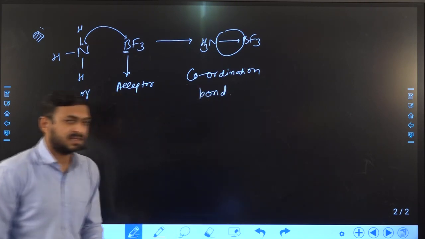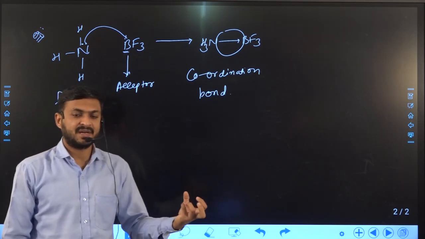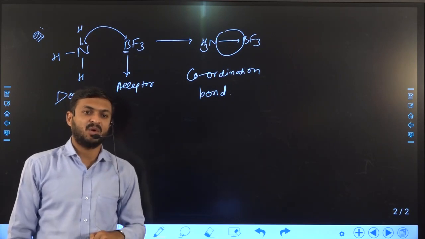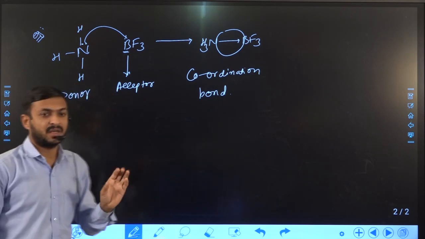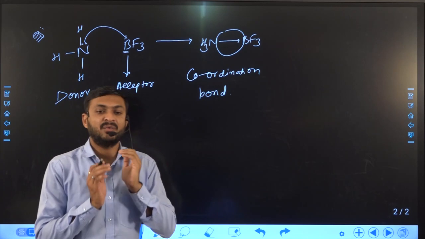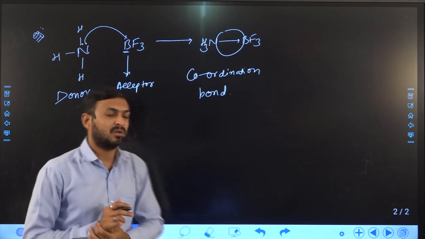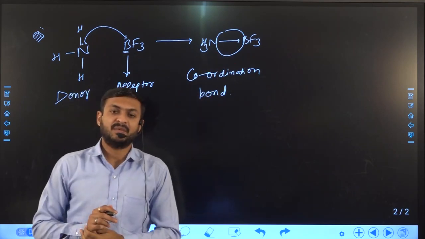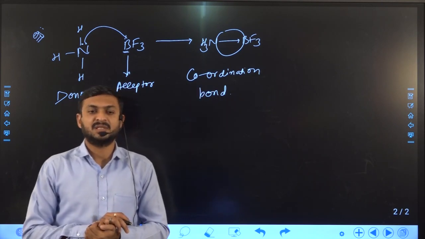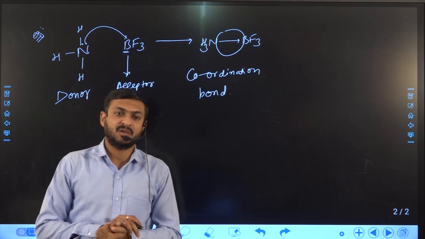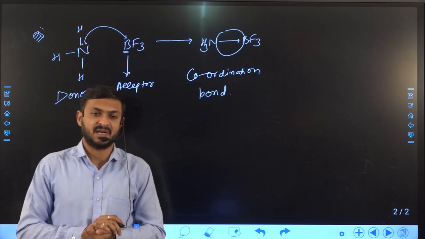So how is it different from ionic and covalent? In an ionic bond, complete transfer of electrons takes place, while in a covalent bond, sharing of electrons takes place. In a coordination bond, one atom donates a lone pair, not a single electron, to another atom to form the bond between the two atoms, and this bond is known as coordination bond. This is how we can understand the coordination bond with the help of a few examples. You will learn more examples in your higher standard as well.